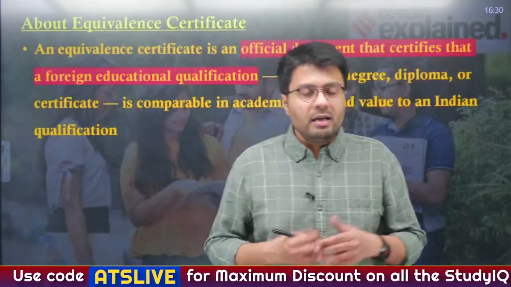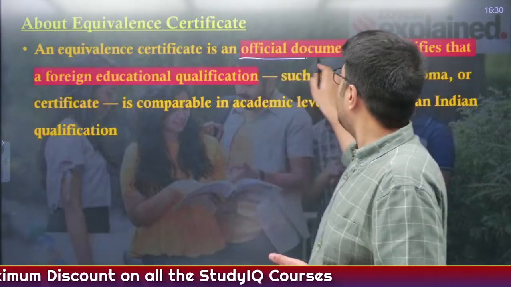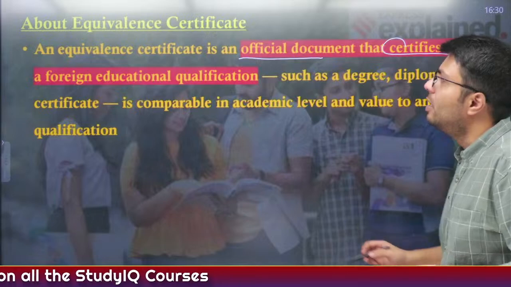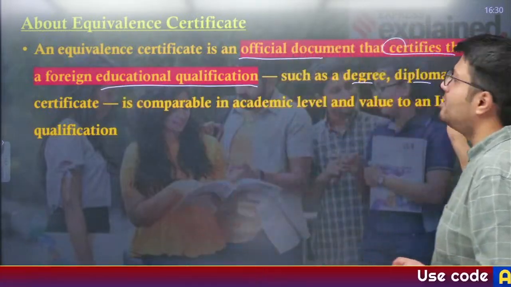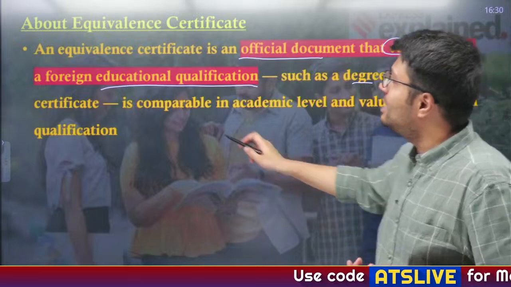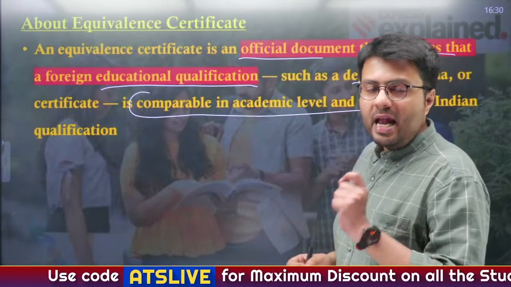Now, in this regard, let us understand what are equivalent certificates. Now, these are certificates. It is an official document that certifies your foreign educational qualification. These can be anything. These can be degrees, diplomas, or even certificates, and it is comparable to an academic level and value in an Indian qualification.